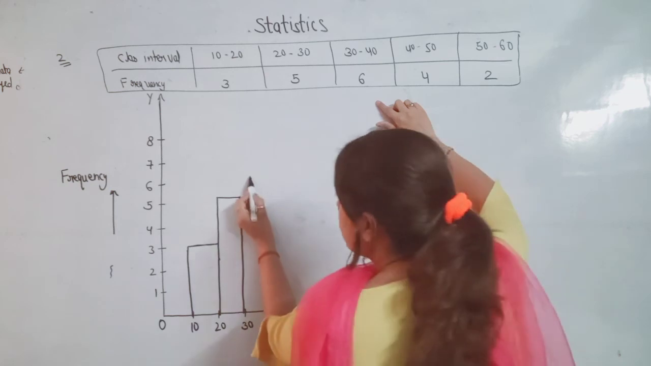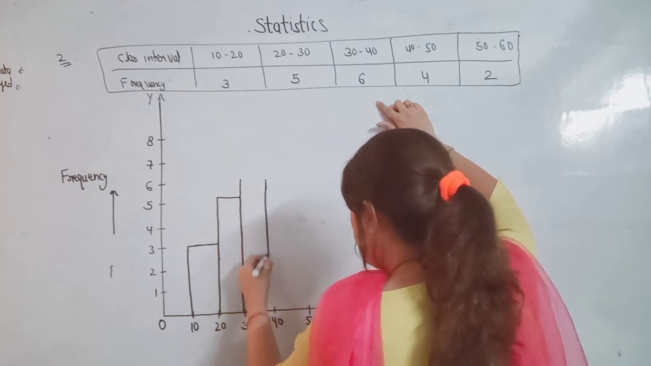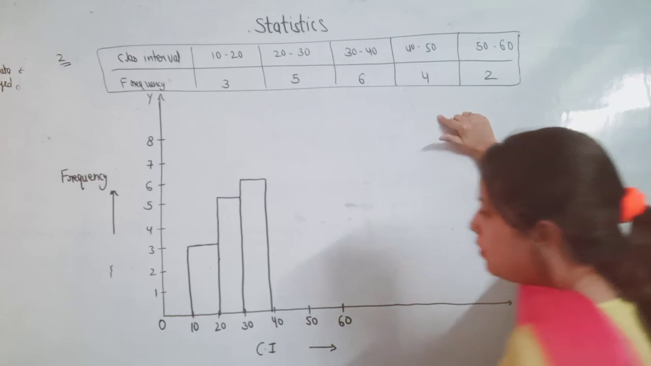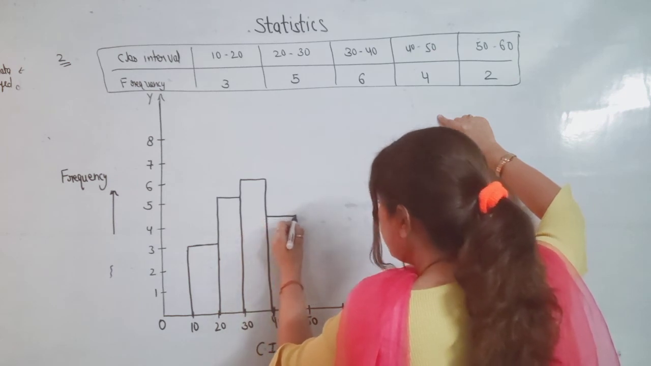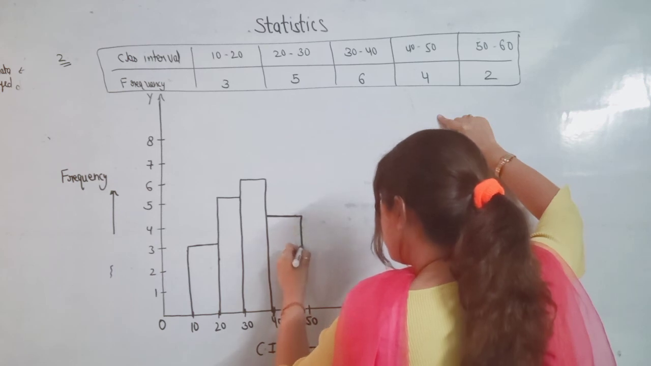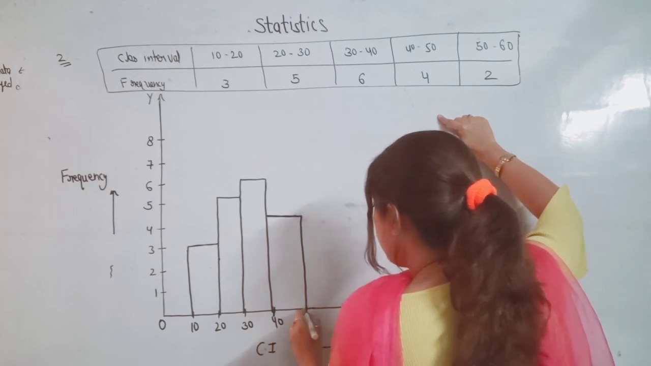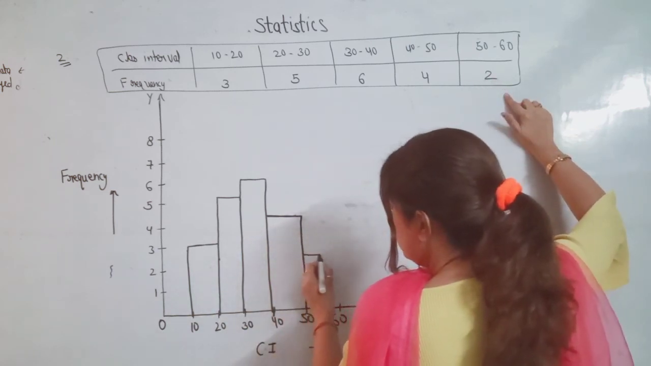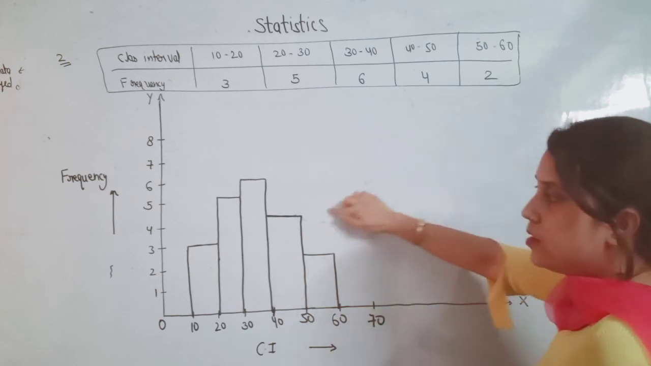Next, 40 to 50 is 4. Now 50 to 60 is 2. We take one extra class, 60 to 70.